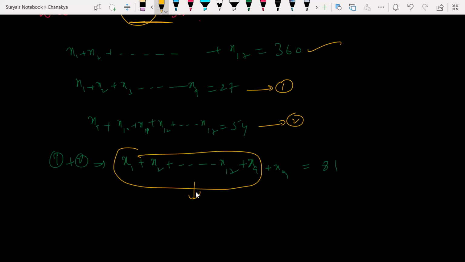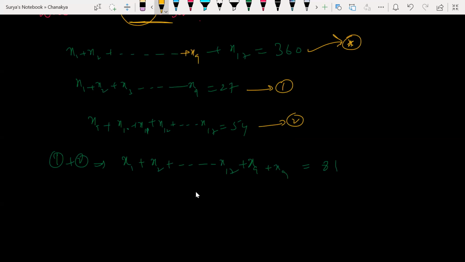Because we are doing 2 times, right? So let us consider this as a star equation. If you do 1 plus 2, this is what I'm getting: x1, x2 like that, plus 2x9. But how 2x9 here? Look at this here, x9 is included.